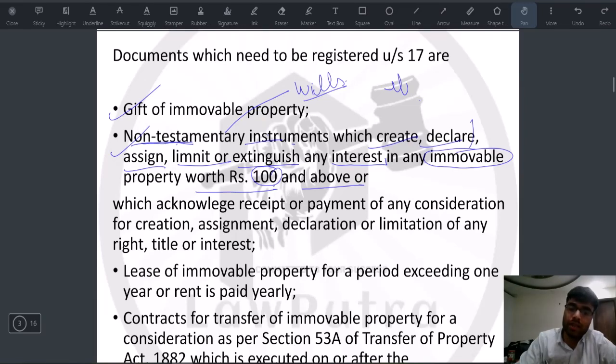The only thing is that in wills, that effect, which we say will take place after some time, takes effect when the person dies. So this is one confusion which pretty much every person would face when they study Section 17. Now, as I said earlier, it creates, declares, assigns, or limits any interest in the immovable property, or any instrument which acknowledges the receipt or payment of any consideration for creation, assignment, declaration. That means the acknowledgement of money with respect to such assignment or declaration also needs to be registered.